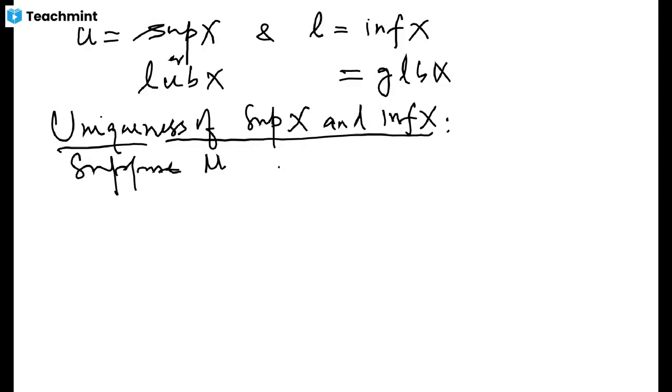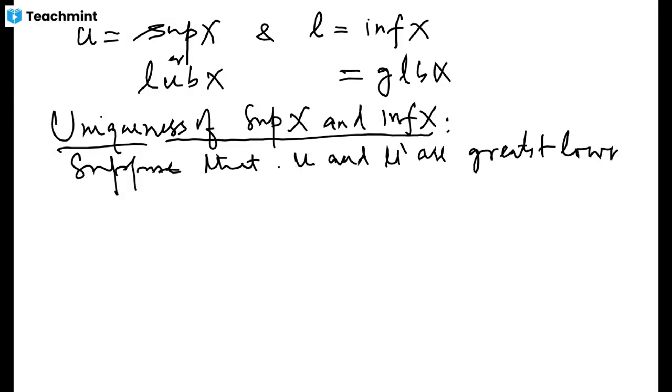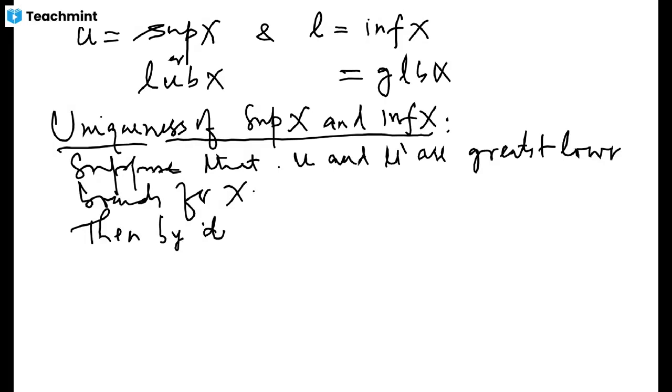Suppose that U and U prime are greatest lower bounds for X.